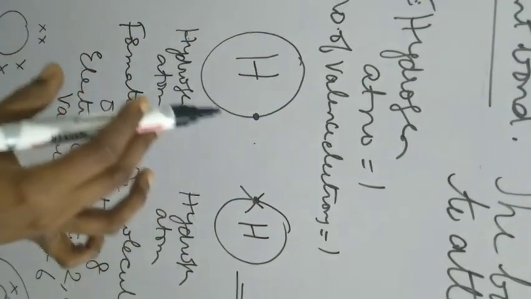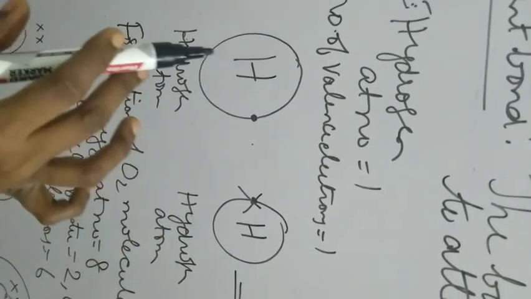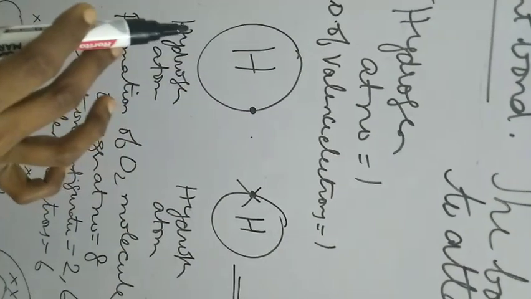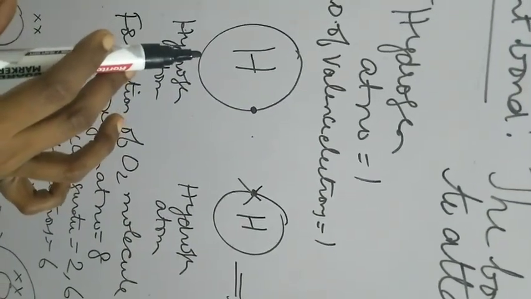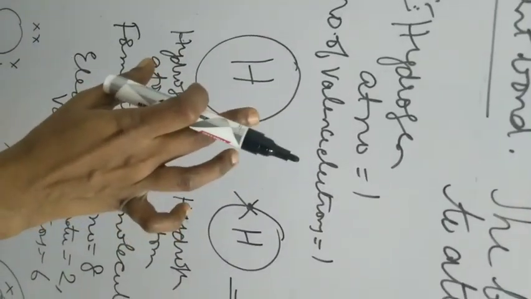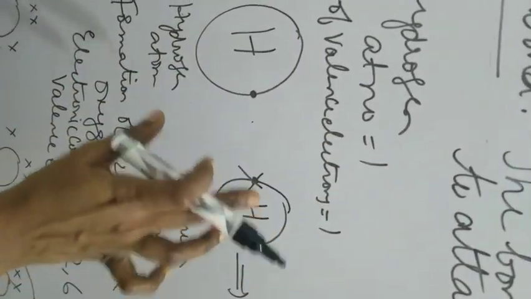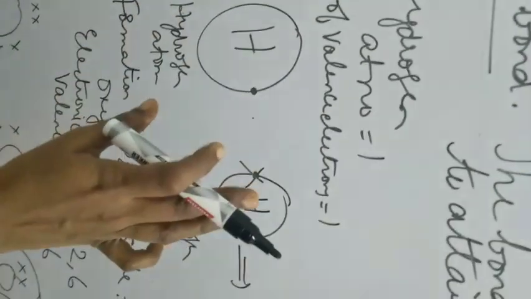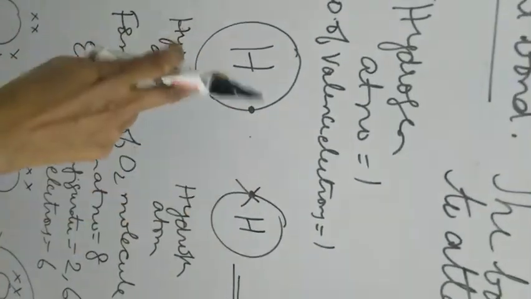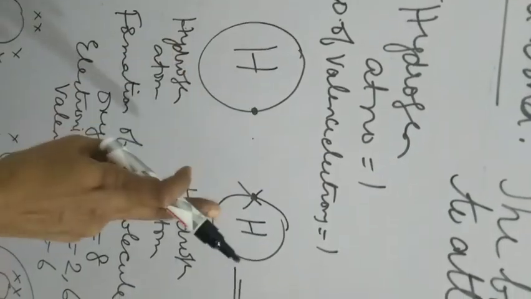If an atom has only one valence electron, it is said to be unstable. If it has two valence electrons, then it is stable according to the duplet rule. But this hydrogen cannot completely transfer its electron to the other, because it will become unstable. Similarly, this hydrogen also cannot completely transfer its electron. So these two atoms will have a mutual sharing between them.